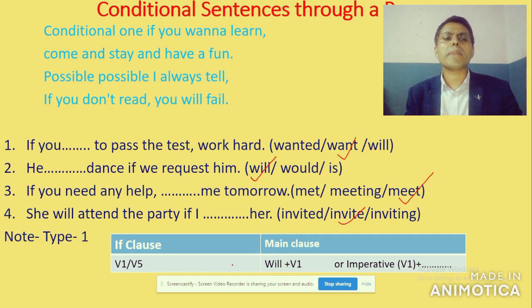Here in the if clause we find simple present, and here we find the imperative form, "meet me tomorrow". If we request him: where is simple present found?